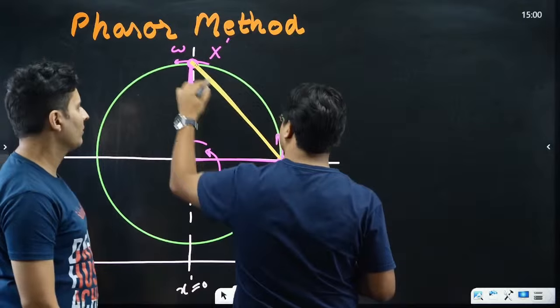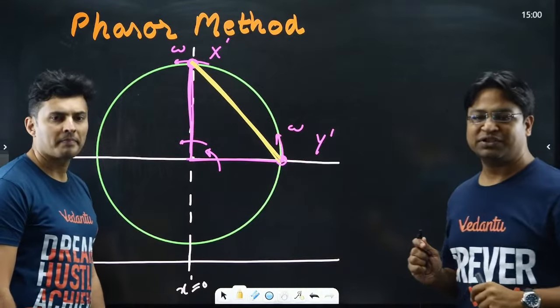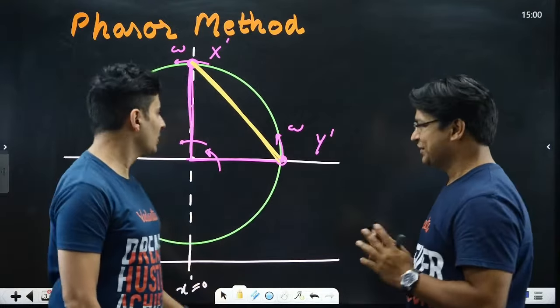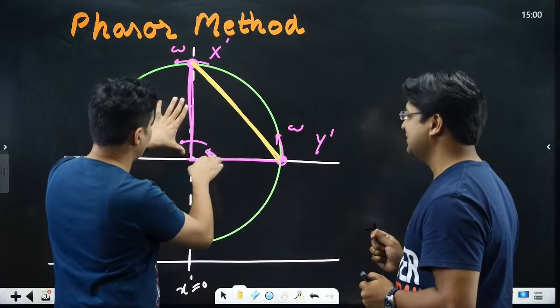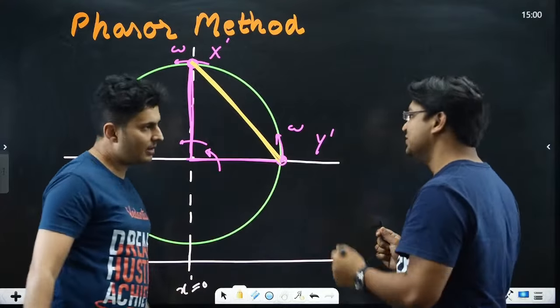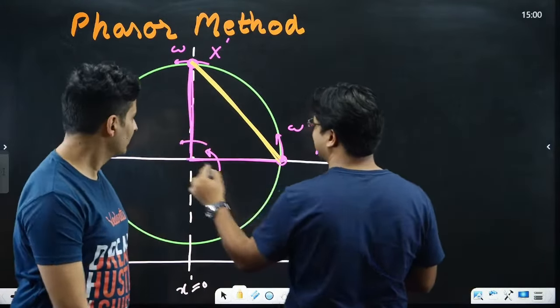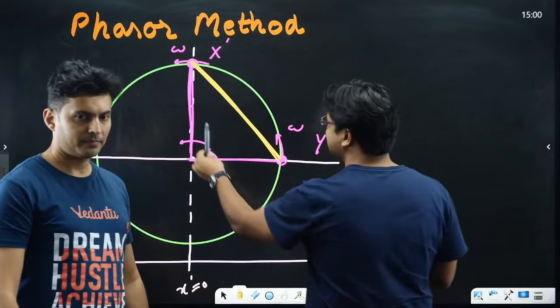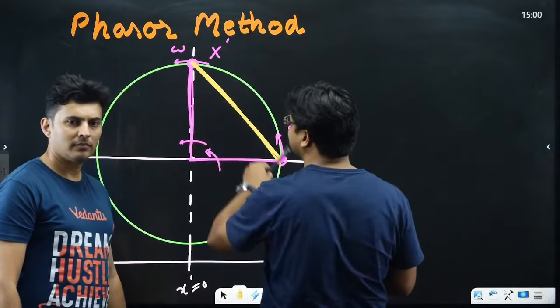My question is, do you imagine the length of this chord to change or not? What do you think, guys? It should not change because this is fixed, the angle is fixed. So the triangle's dimensions are fixed. Basically, this triangle can be considered to be made up of 3 rigid rods. Okay, this is the triangle. So I can consider this triangle as the rigid structure.